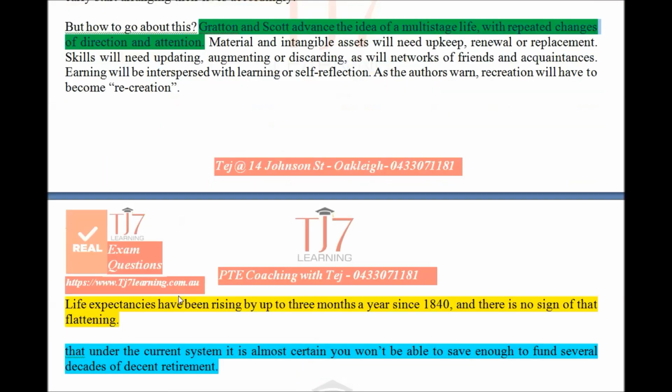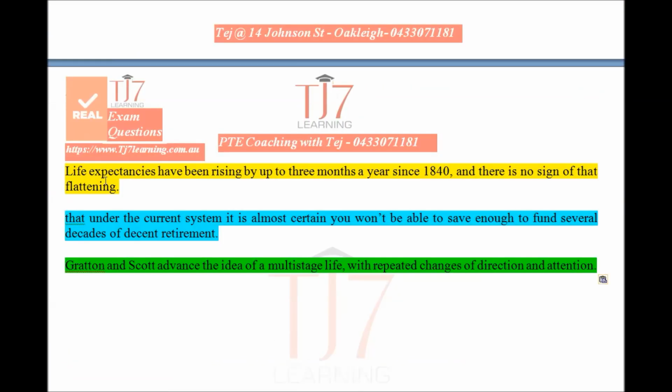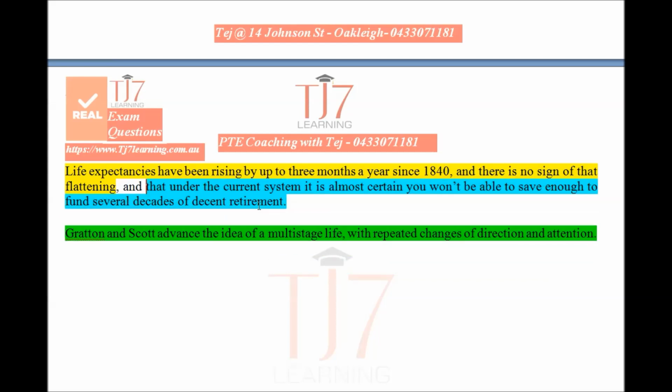So these are three parts. See how we work. This is where the issue is raised. Life expectancies have been rising by up to 3 months. You need not necessarily mention that, but as of now, for the sake of simplicity and explaining, I'm not removing that information. I'm simply removing this full stop. Simply say "and", remove this word "that", because we are changing the structure a little bit.